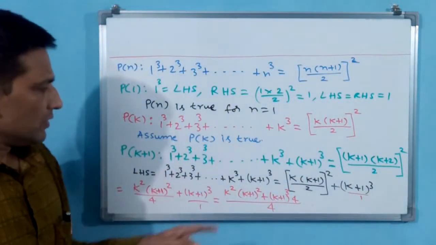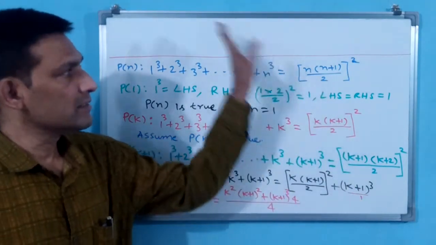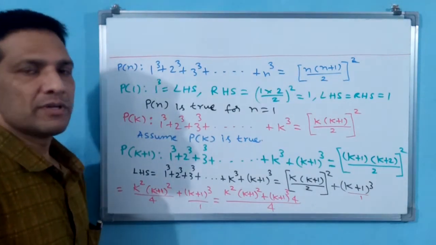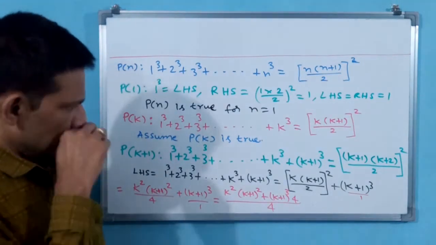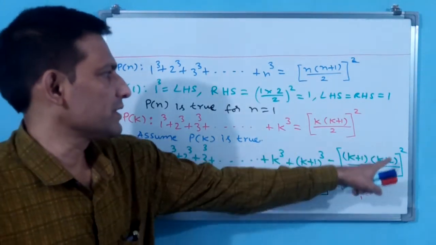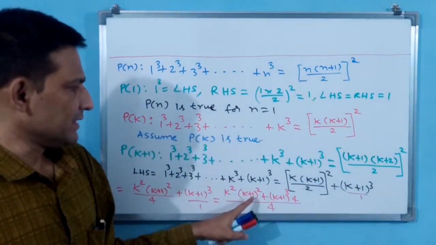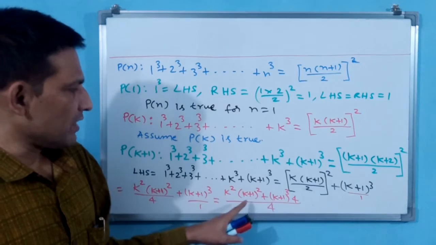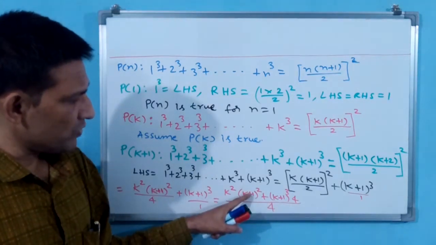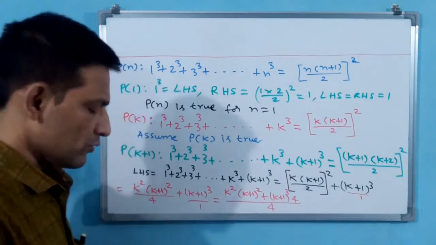After simplification, if you get this, then you have to write that LHS is equal to RHS, proved or truth verified. See how to convert this. Here k square, (k+1) whole square is there, (k+2) whole square is there, by 2 square. 2 square only matched. (k+1) you can take common, or (k+1) square you can take, and one (k+1) will be left. Like that you have to think.